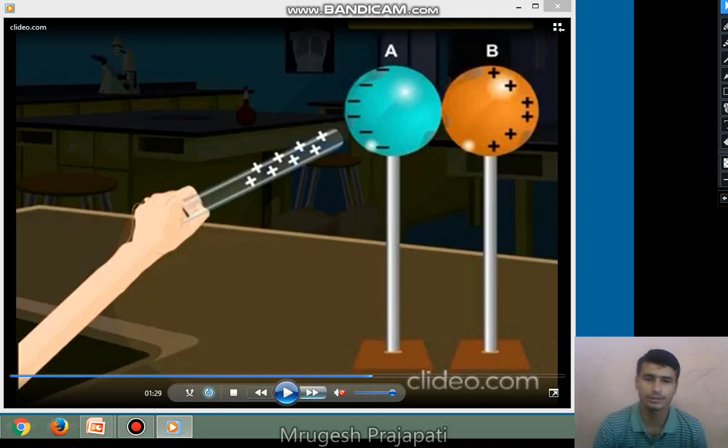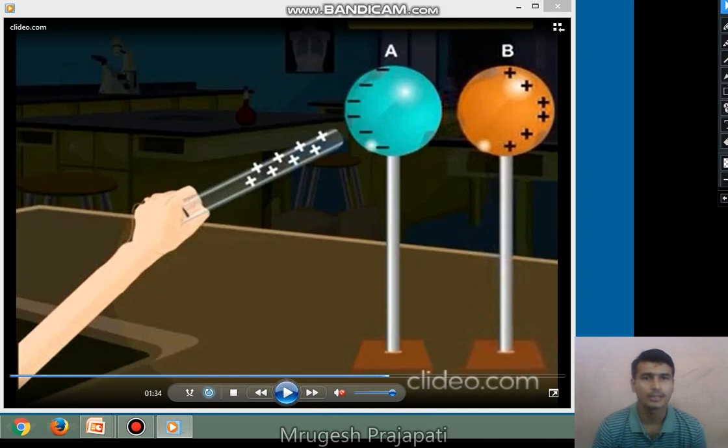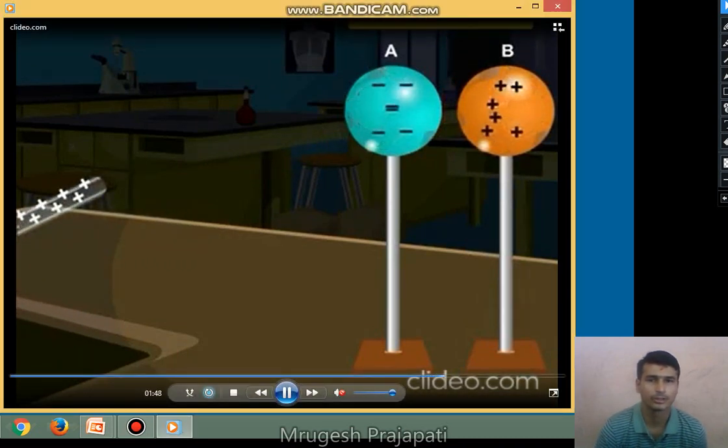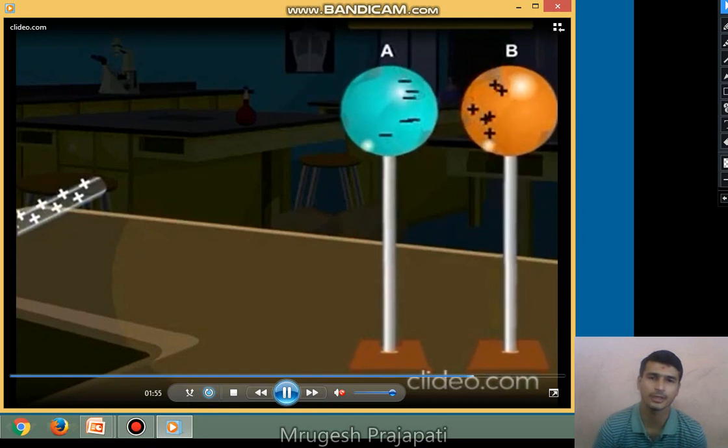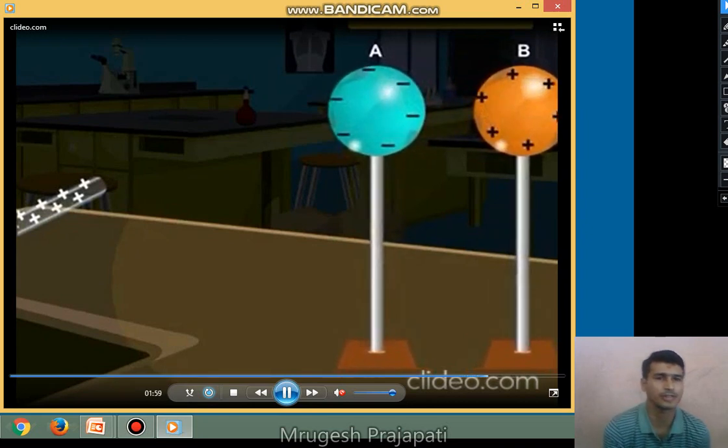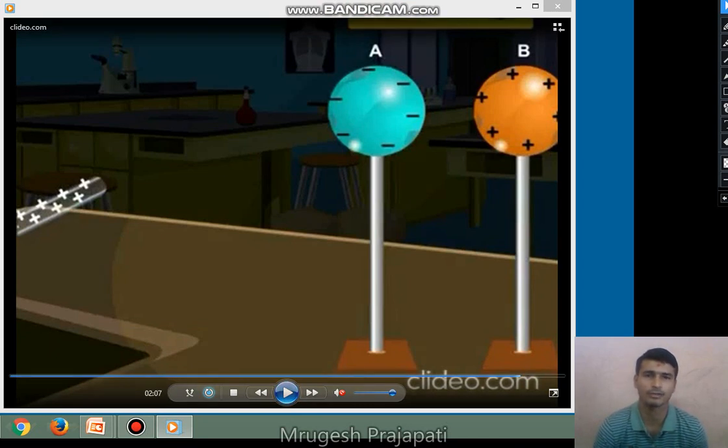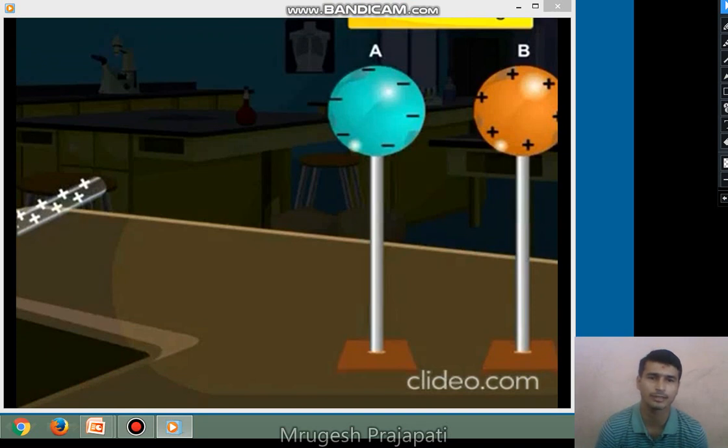In this situation, when we separate both the spheres, negative charge is established on sphere A and positive charge is established on sphere B. If we remove the positively charged glass rod and separate both spheres, the negative charge is uniformly distributed over sphere A and the positive charge is uniformly distributed over sphere B. Similarly, an equal amount of charge is established on both the spheres. So that is the second method of charging by induction.